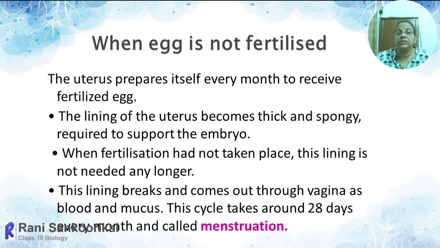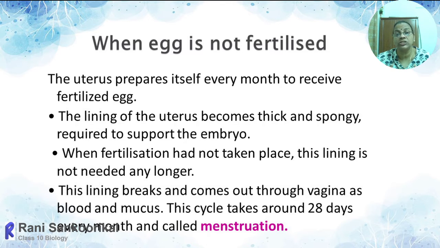All these changes occur when the egg happens to fuse with the sperm. Suppose at the time of ovulation there is no sexual intercourse, or the sperm does not enter, or sometimes intercourse happens in the anovulatory period, when ovulation has not taken place. At that time the sperm will die off. In the same way, if there is no sperm, the ova also will die off.